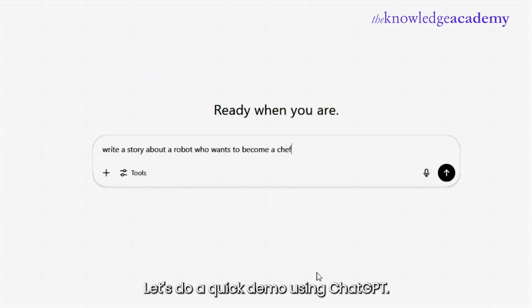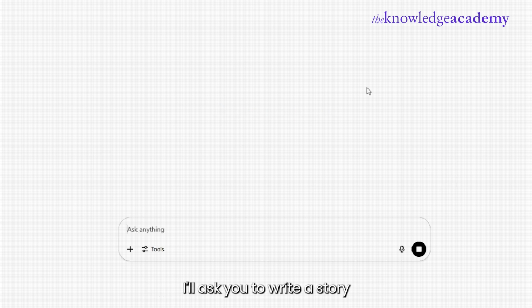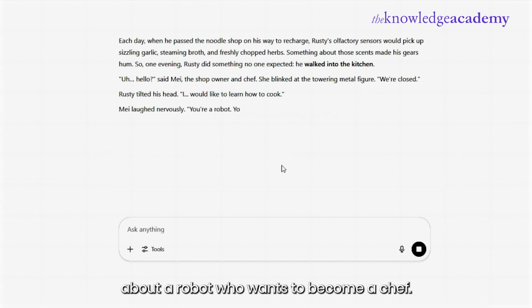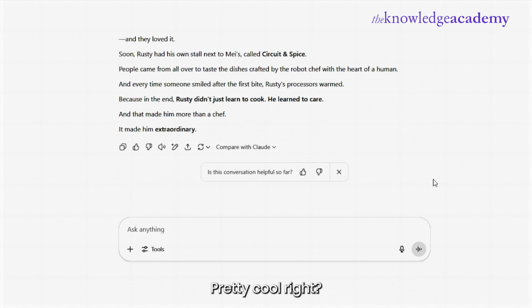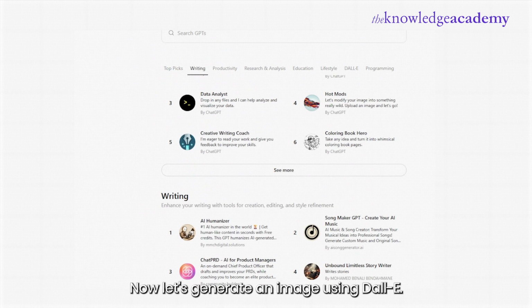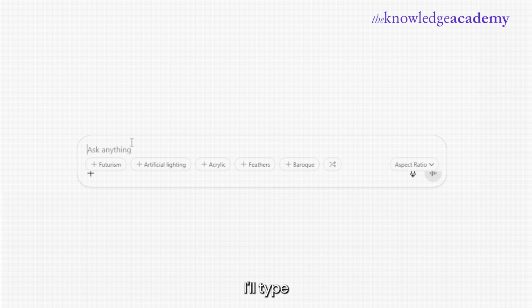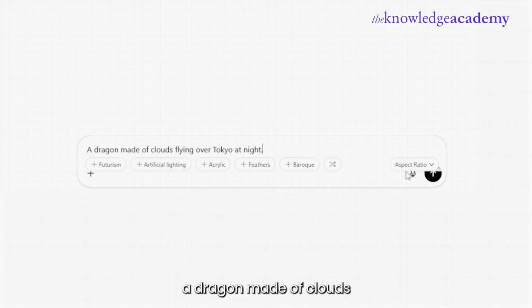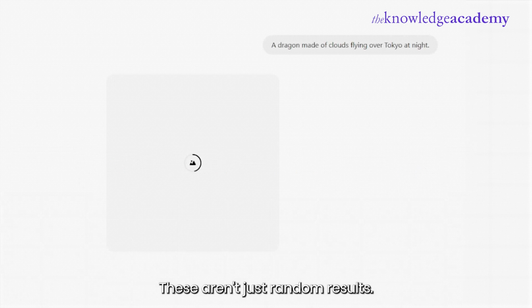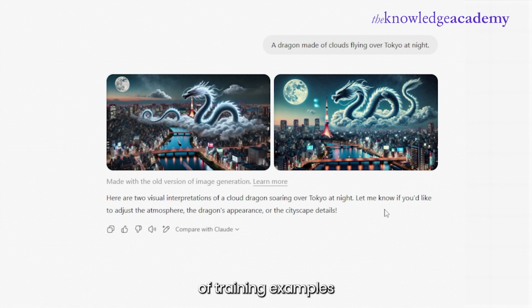Let's do a quick demo using ChatGPT. I'll ask it to write a story about a robot who wants to become a chef. Pretty cool, right? Now, let's generate an image using DALL-E. I'll type, "a dragon made of clouds flying over Tokyo at night." These aren't just random results. They're based on millions of training examples, refined by math, pattern recognition, and a lot of computing power.